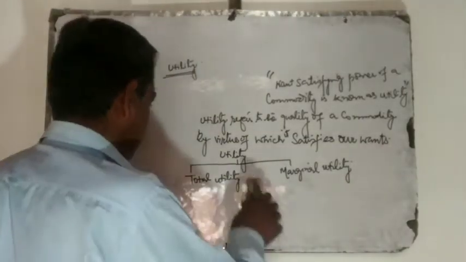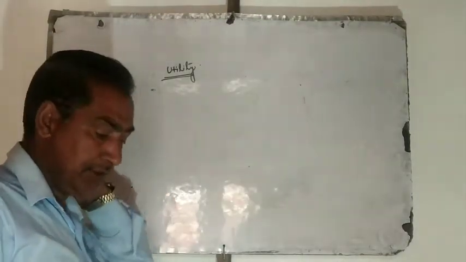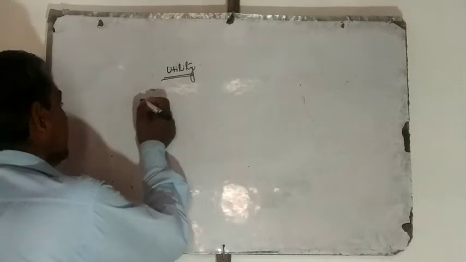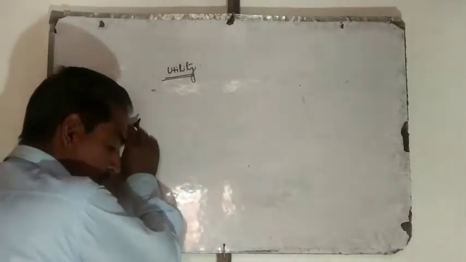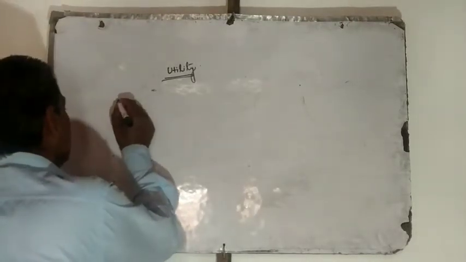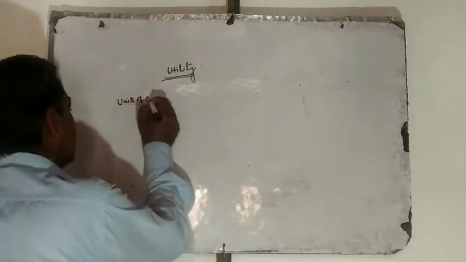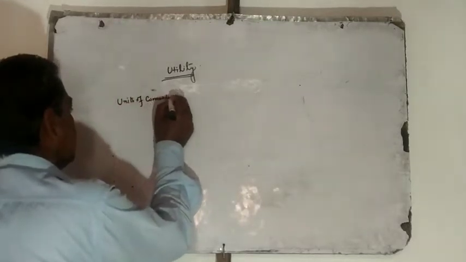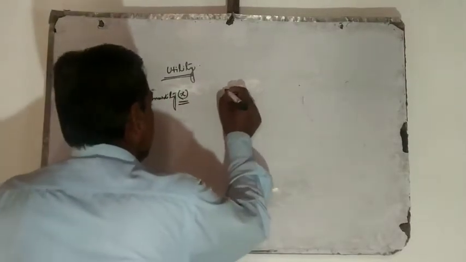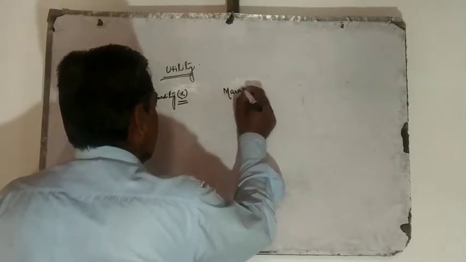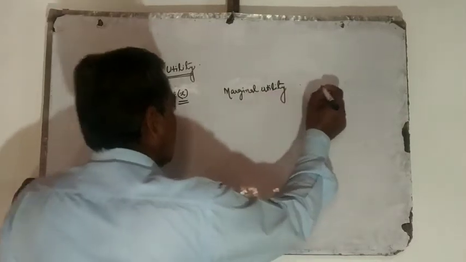To understand utility, we have to rely on a utility schedule. Utility schedule is here on your screen, on your board. Units of commodity X, marginal utility, total utility.